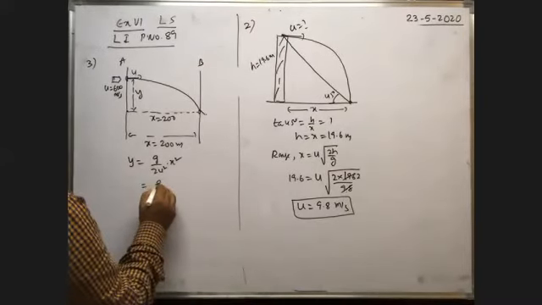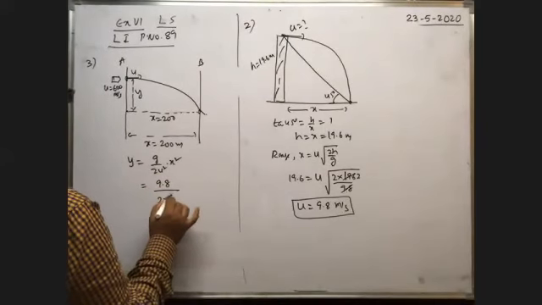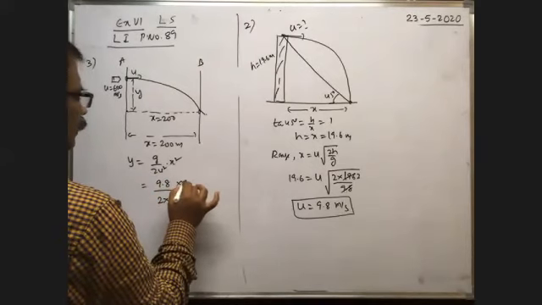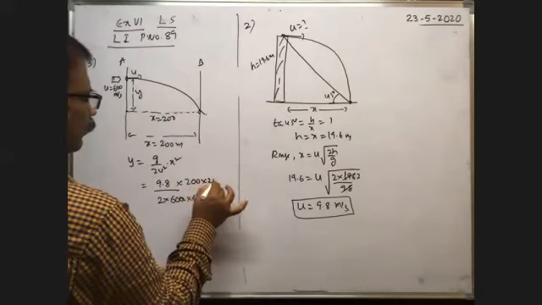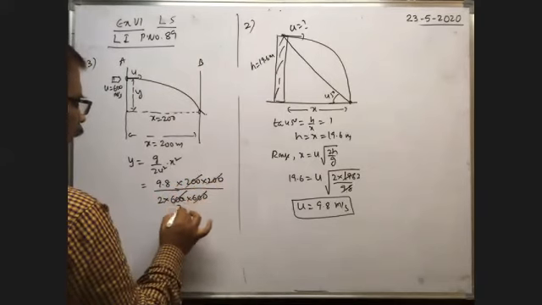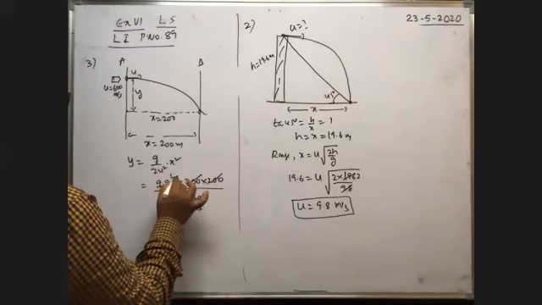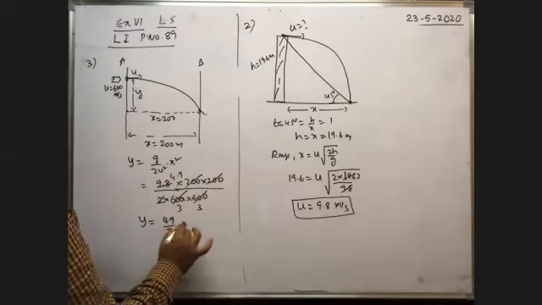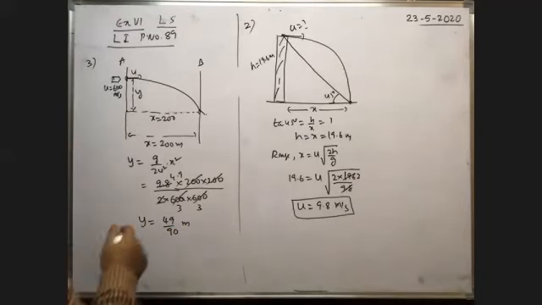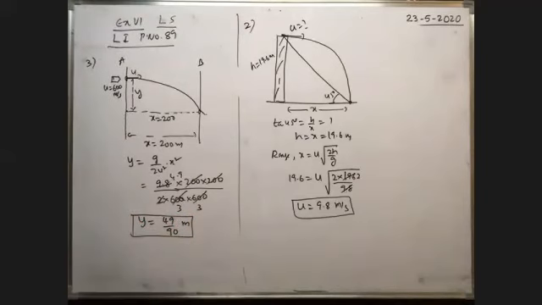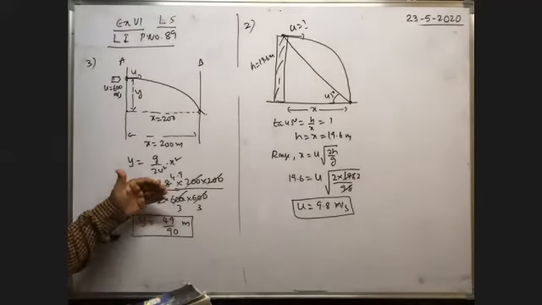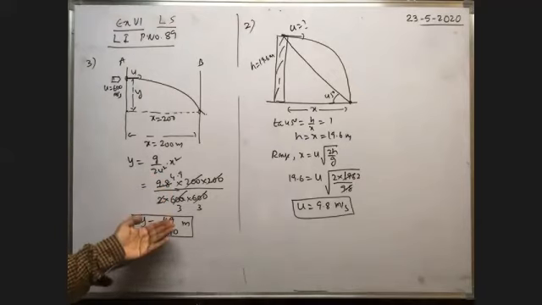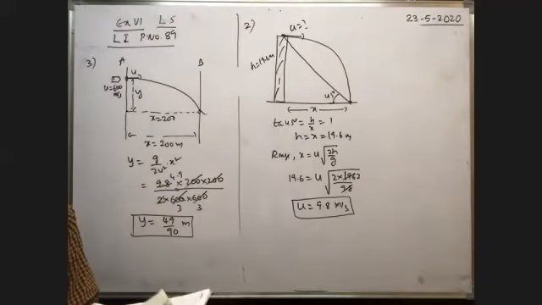So you take 9.8 by 2 into u square means 600 into 600, into x square means 200 into 200. Therefore y is equal to 49 by 90 meter. So this answer is there, 49 by 90. So this is the answer. In this way we can do. Of course, in the previous case also, if you simplify, approximately you will get the same value as this. But it is given in terms of 49 by 90 without simplification. So we'll get the answer like this.